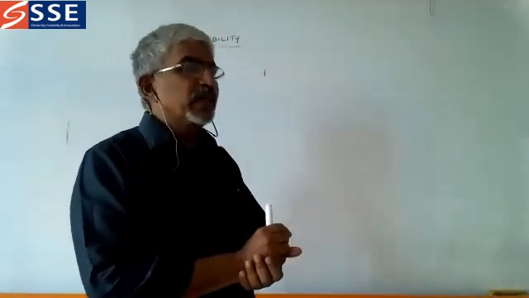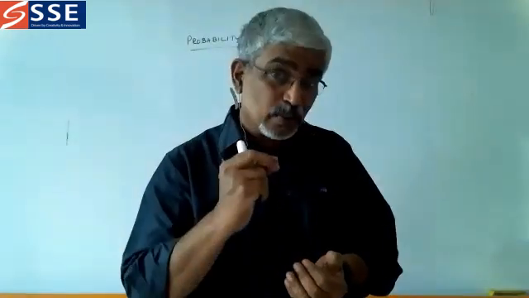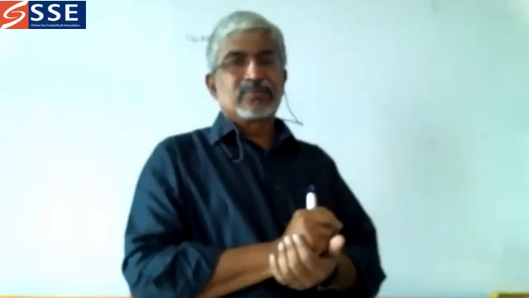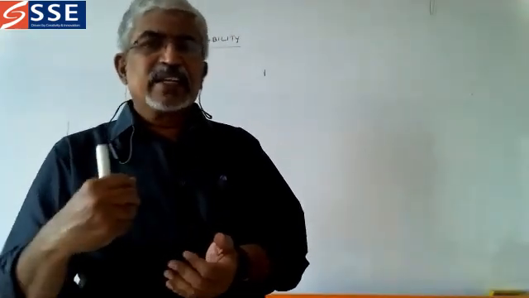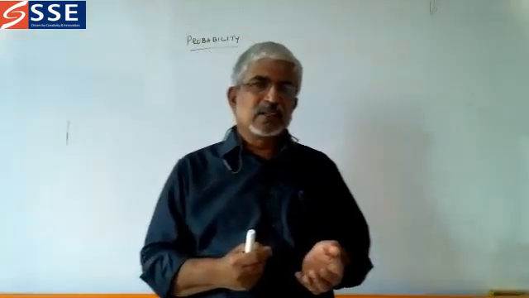Normally we use the word probabilistic experiment. So probabilistic experiments means experiments which have more than one answer or outcome. The answer or result we can call the outcome. If there is more than one outcome, it is called a probabilistic experiment.